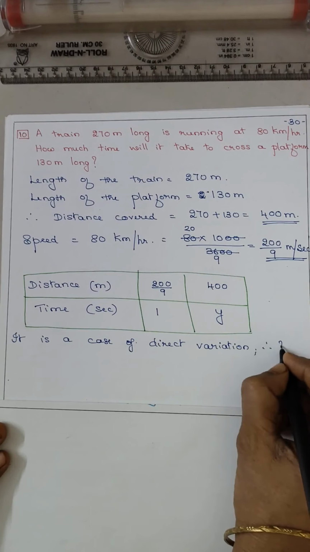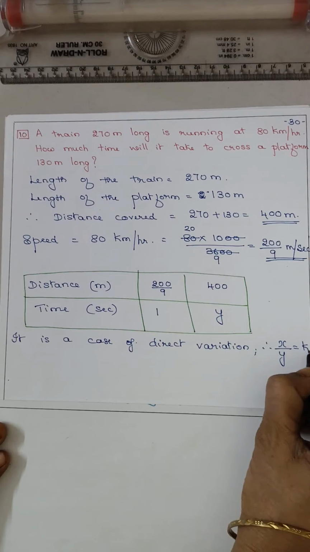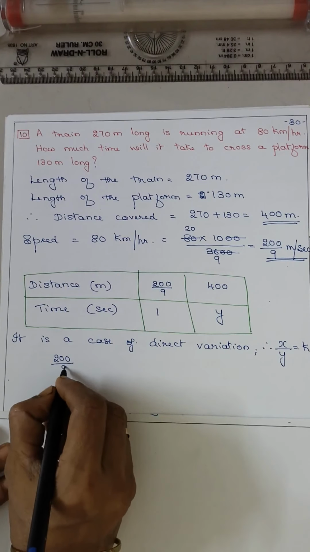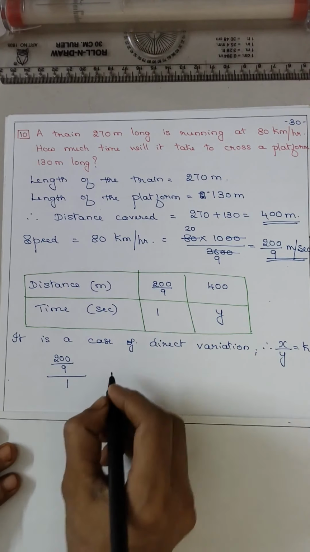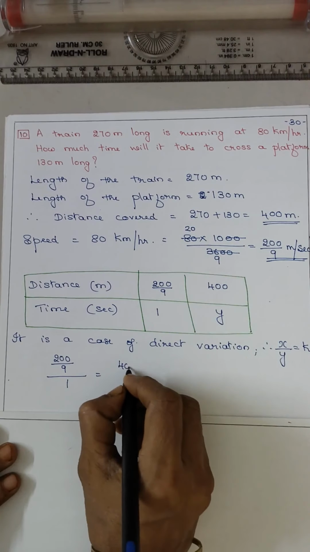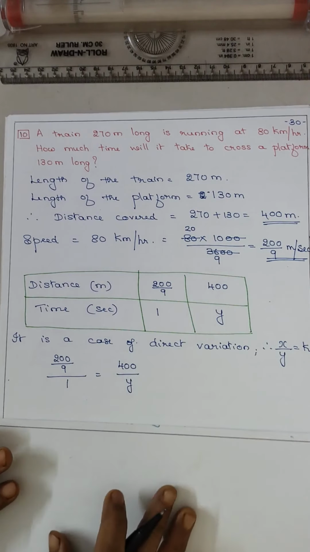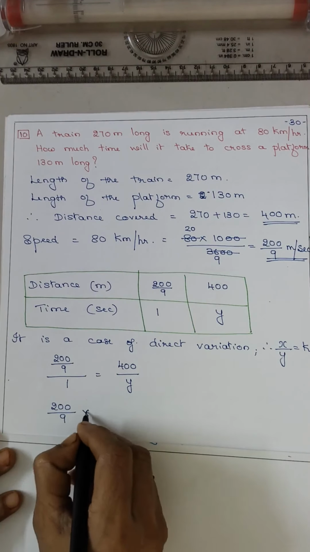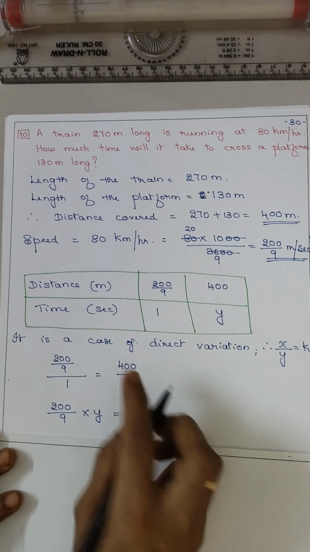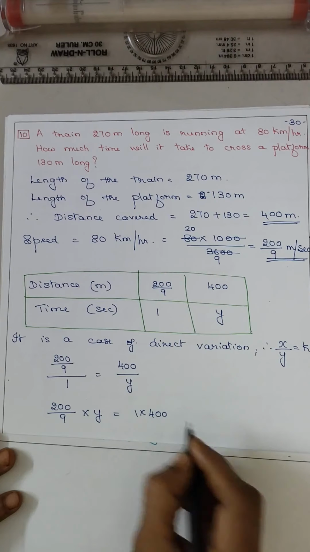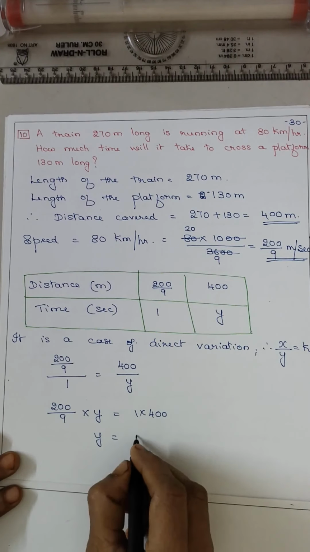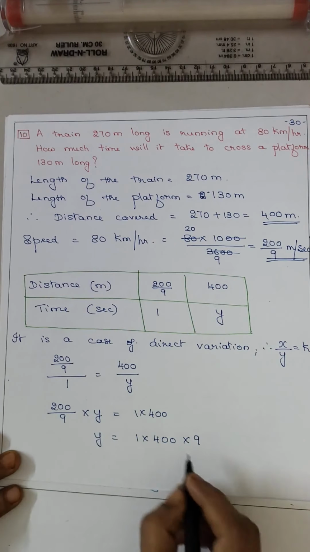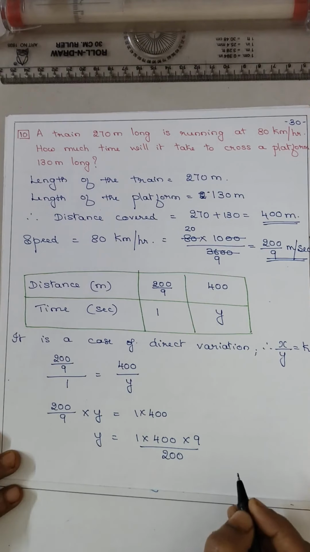What is the formula? X by y is equal to k. So what is x here? 200 by 9 upon y is 1, and here it is 400 upon y. Now when you cross multiply, it is 200 upon 9 into y is equal to 1 into 400. Now when you find out y, 1 into 400, this 9 goes to the numerator, 200 comes to the denominator.